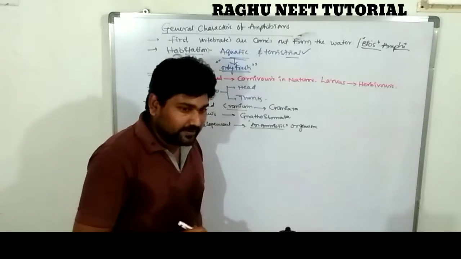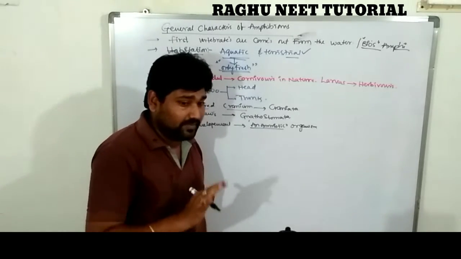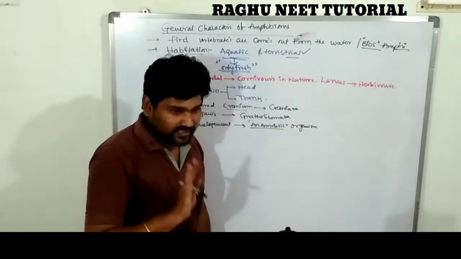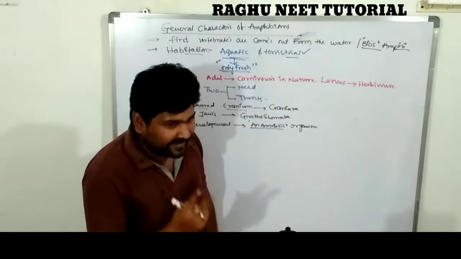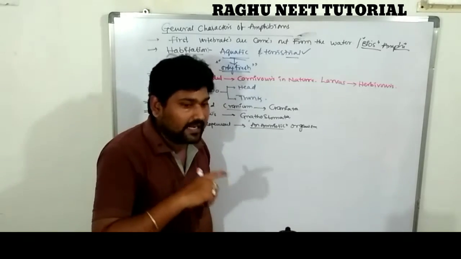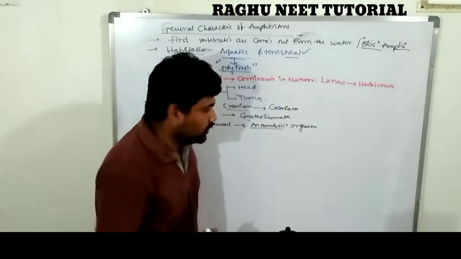And another very important point: the brain is covered by two meninges. What are they? Pia mater and dura mater. In adult human beings, the brain is covered by three: pia mater, arachnoid mater, and dura mater. But the amphibian brain is covered by only two, pia mater and dura mater.